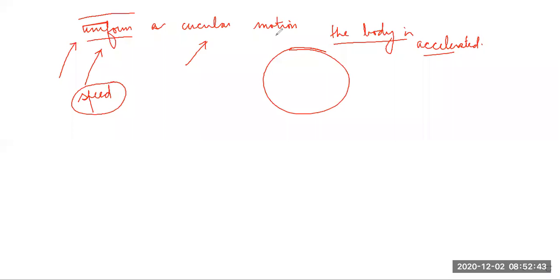In uniform circular motion, the body is accelerated. Its speed is constant, but its velocity is not constant because of this reason. These two vectors are not same, because when a particle is going around a circular path, its velocity will be tangent to this circle. So here it will be like this, here it will be like this.